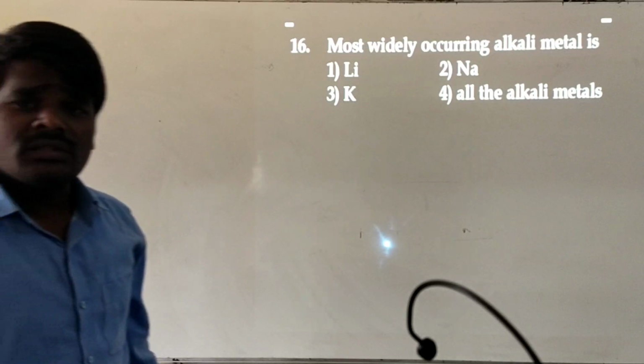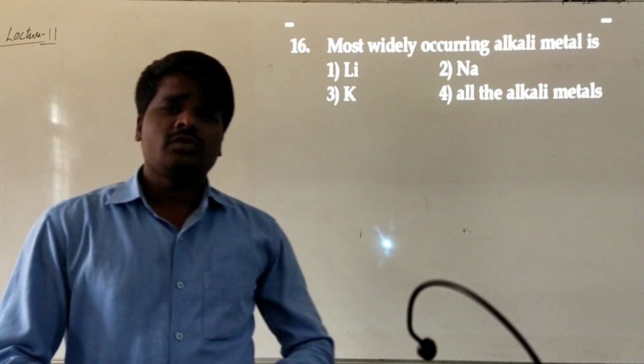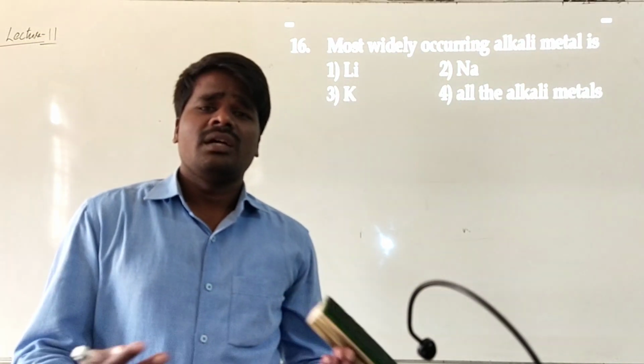What is meant by most abundant? The element which is available in the earth's crust to the maximum extent in their relative percentages.